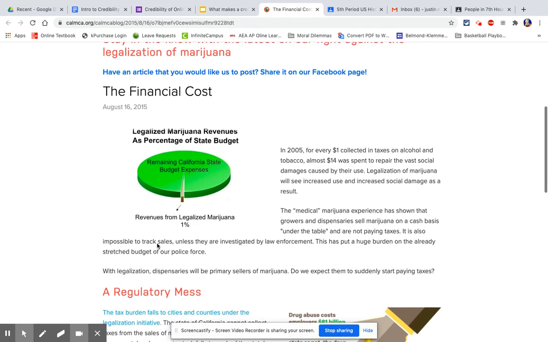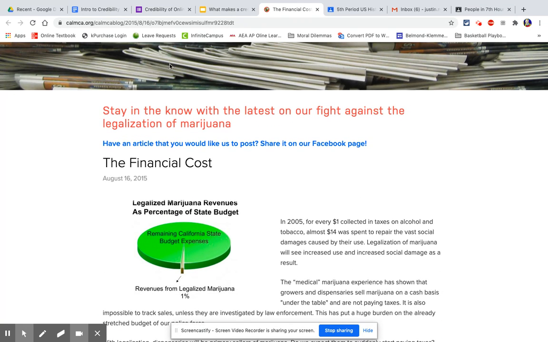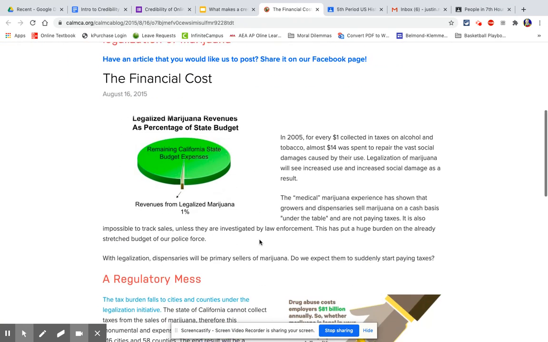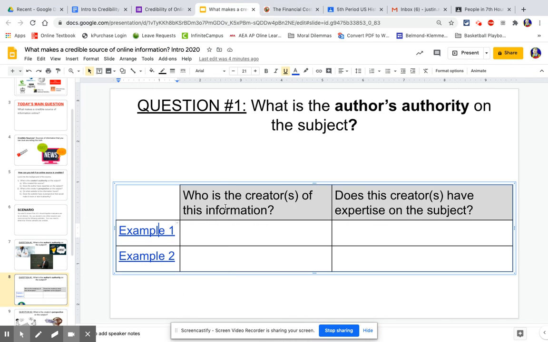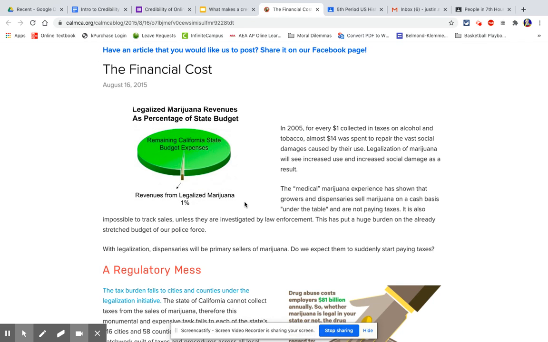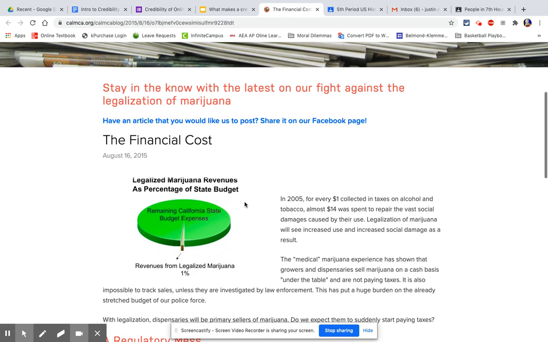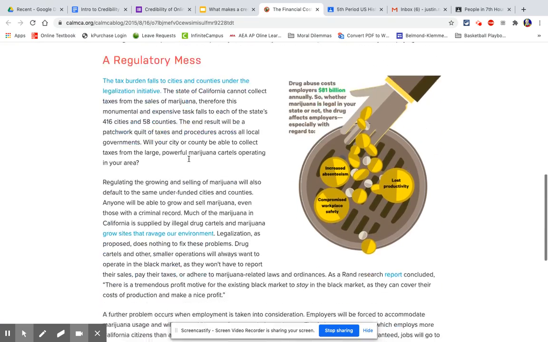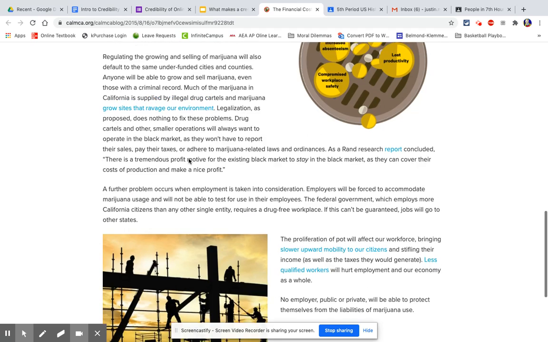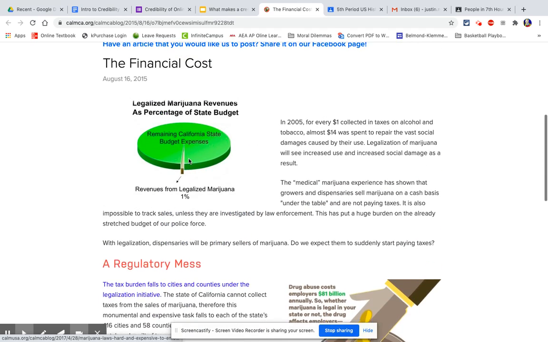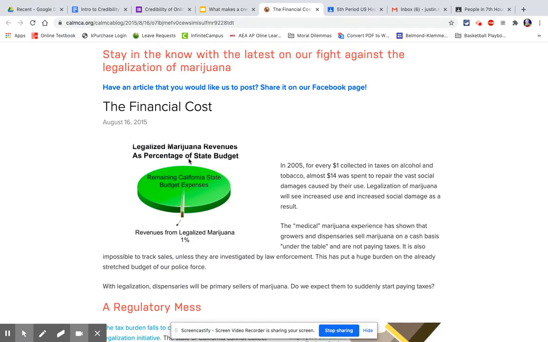If we look here, the first thing you're going to want to do, before you even read the website, is know who the creator of this information is. Most of the time the creator is going to be up at the top somewhere, maybe even down below. But this article has absolutely nobody that they say has created this information.